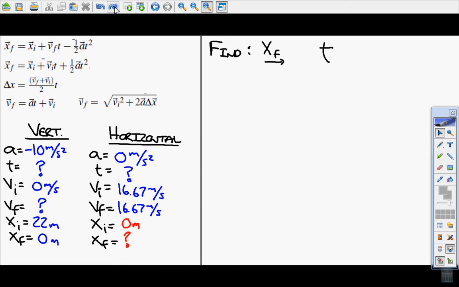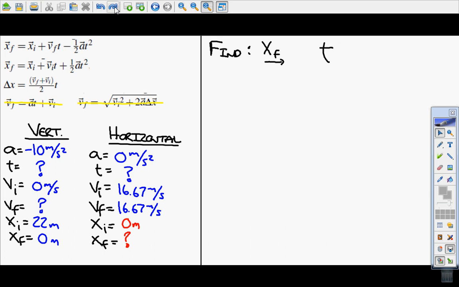Alright, so let me take a look at all the equations that allow me to find time. Okay, not that one because it doesn't have time. I can't use that one because I don't have a final velocity. Well, I do have a final velocity horizontally, but what you will notice is that the initial velocity and the final velocity horizontally just cancel each other out in that equation.